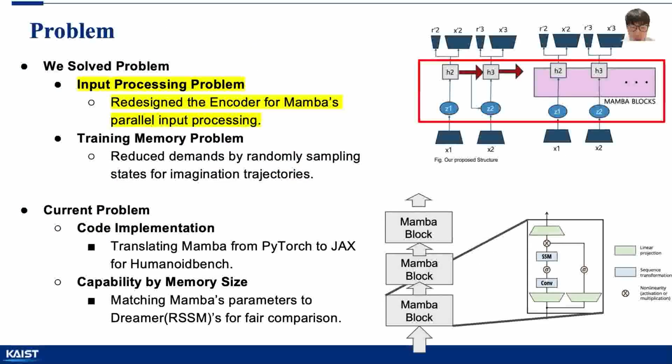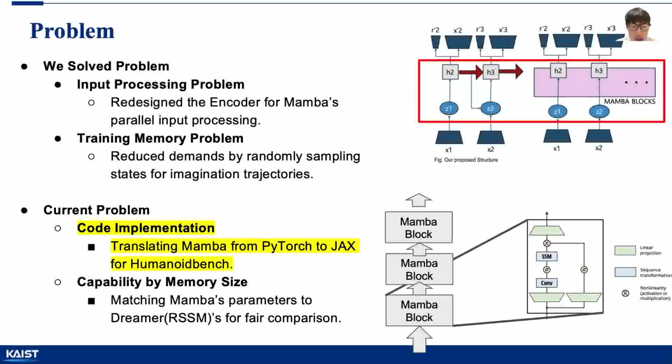While applying Mamba to Dreamer, we addressed the challenge of adapting the encoder. Unlike Dreamer, which processed inputs sequentially for the hidden state, our model processes all inputs simultaneously. To resolve this, we redesigned the encoder to handle multiple inputs at once. Our Mamba-based structure faced higher computational cost due to processing all states simultaneously. To address this, we modified Dreamer's imagination trajectory generation by sampling a small subset of starting states from the replay buffer. A current challenge is adapting Mamba for HumanoidBench, which uses JAX.